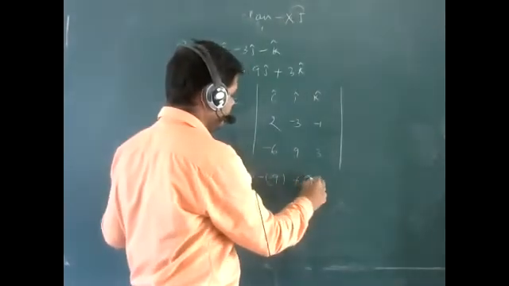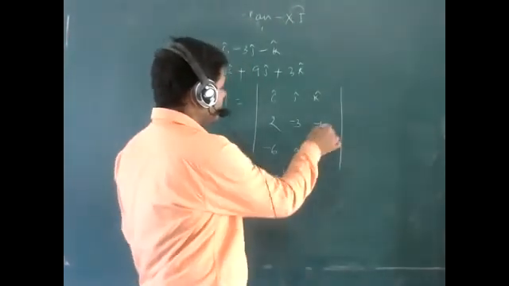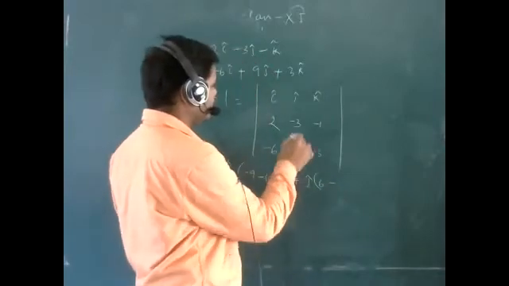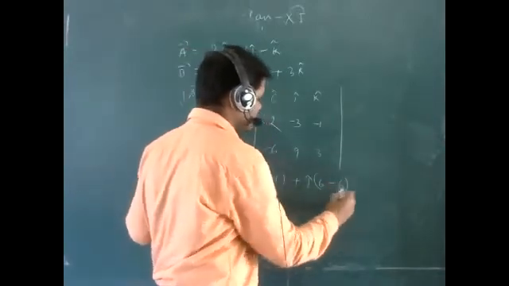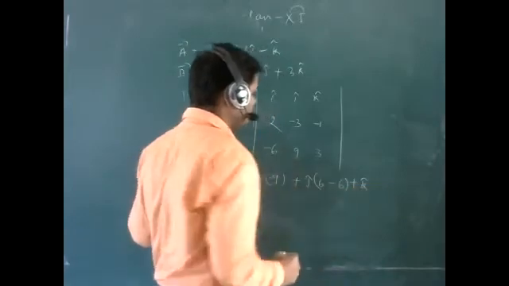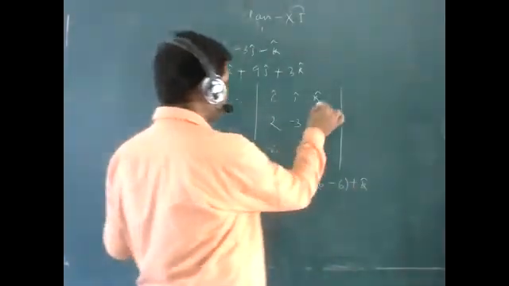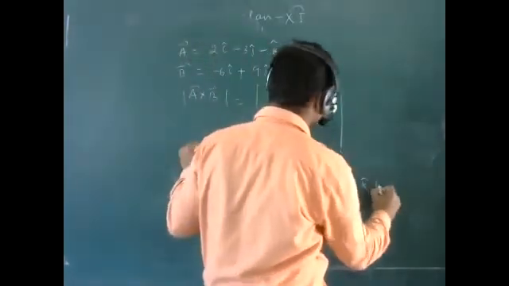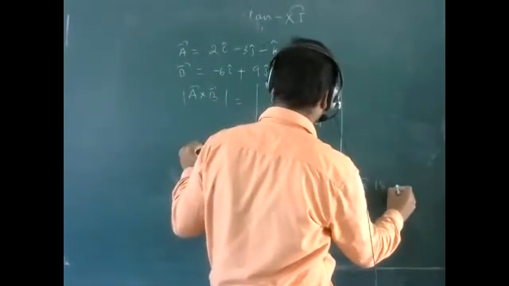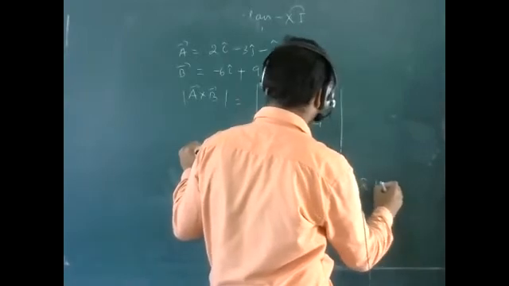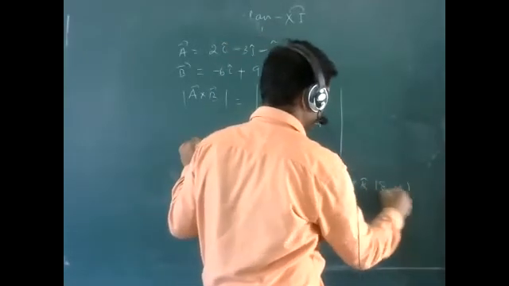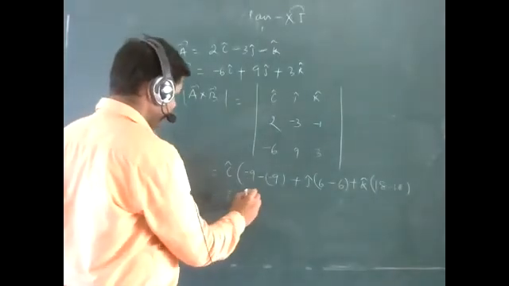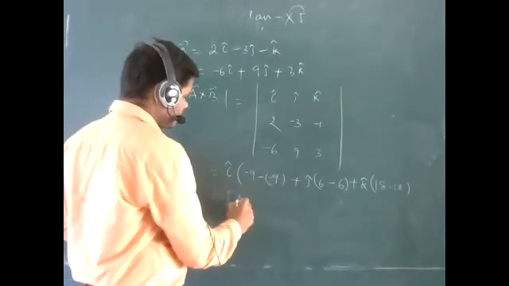Plus j cap into minus 1 into minus 6, that means only 6, yes or no? And 3 into 2, that will also be 6, plus k cap into... k cap will be what? K cap will be 9 into 2, 18. 18 minus 18, yes or no? So that means i cap into 9 minus 9, that will be 0, yes or no?